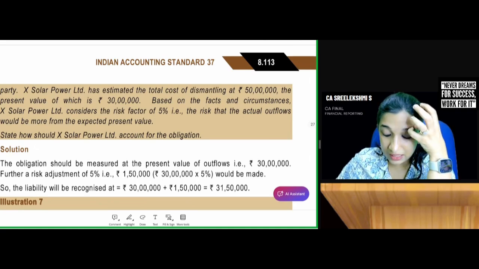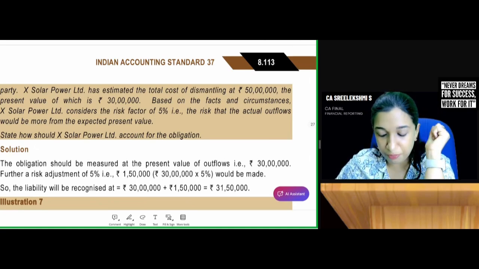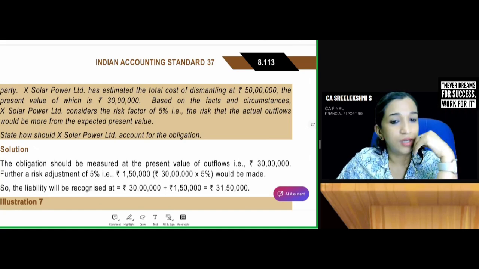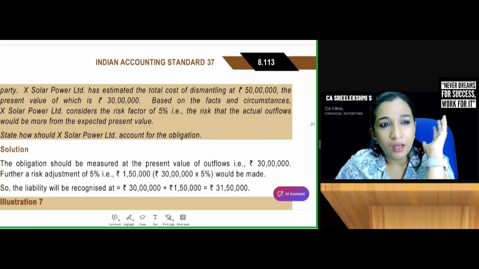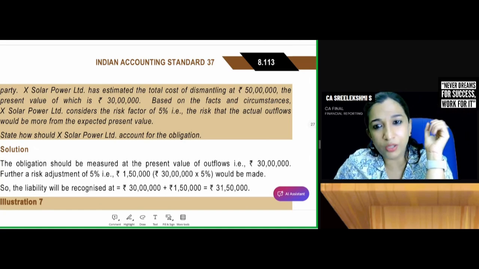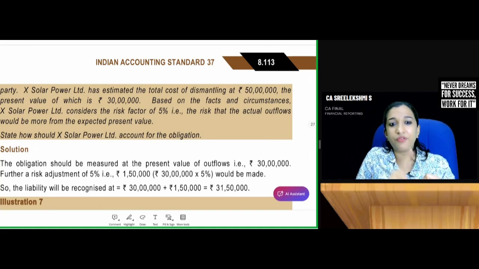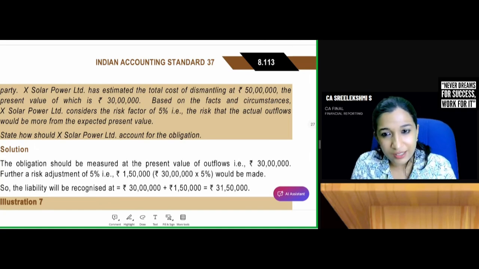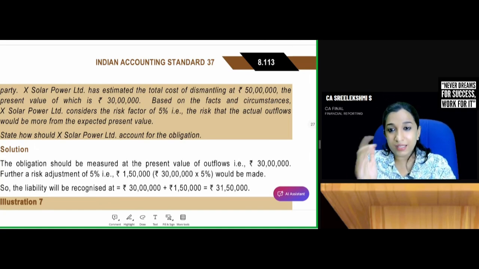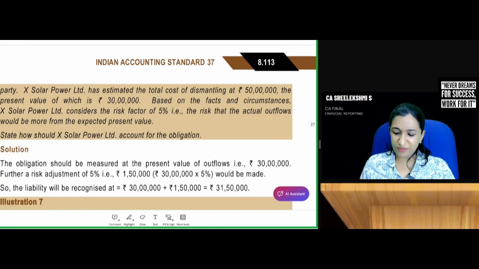Based on the facts and circumstances, X Solar Power considers a risk factor of 5%. So you add it. How much is the present value of obligation? Present value of obligation is estimated as 30 lakhs plus 5%, 1,50,000. So for that, estimated risk should be added to the provision.